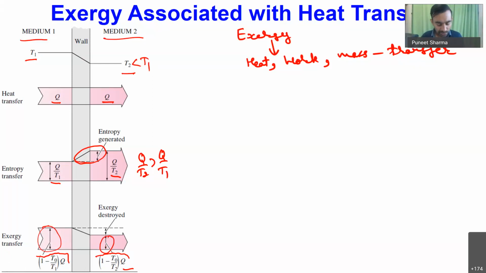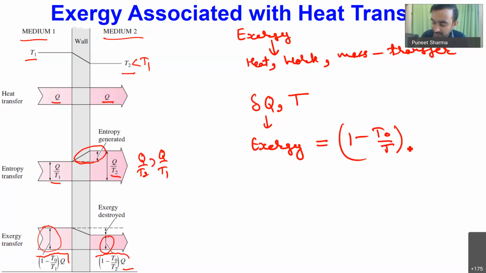Okay, so it means when we are having some process which is happening, if that process is having a certain amount of irreversibility associated, that will lead to the destruction of the exergy. So exergy destroyed will be nothing but the difference of these two values over here. Okay, so generally with heat transfer, with my heat transfer delta Q, if I have to calculate how much exergy is associated, say if this heat transfer is happening from a system at some state T, so exergy associated with that is nothing but equal to (1 minus T0 by T) times delta Q. Okay, so this is how we can estimate the exergy associated with the heat transfer.